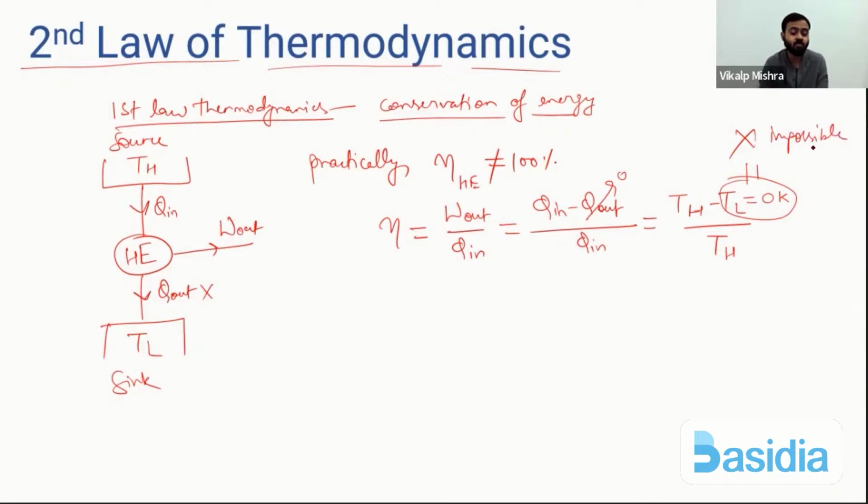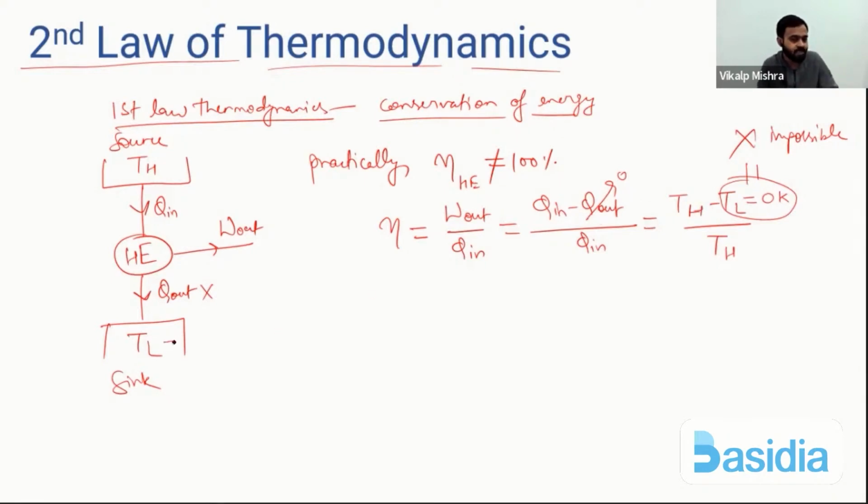What is 0 Kelvin temperature? It is minus 273 degrees Celsius. It is impossible to achieve that temperature, because at that temperature the atoms or molecules will have no velocity, no vibration, no motion. Everything will be in a super condensed state. So it is not possible to achieve 0 Kelvin, and that's why we can't take Q out as 0.